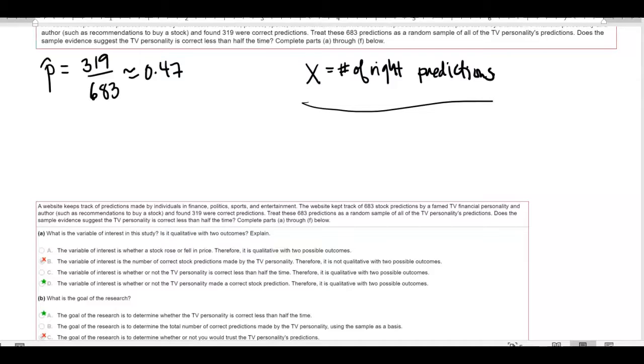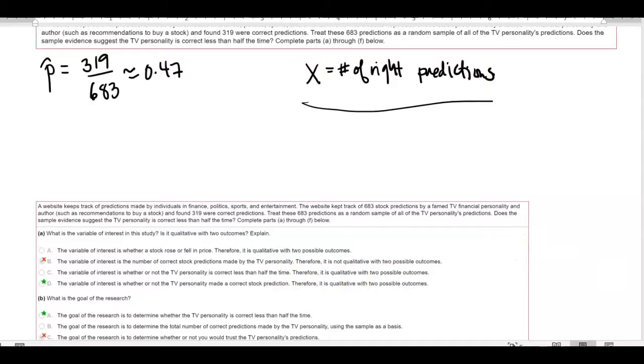I look at the prediction. If it's right, I count it. So my variable of interest is whether or not the TV personality made a correct stock prediction. If I asked you, was it correct? You'd say yes or no. So the answer is qualitative, and there are two outcomes because either he was right or he was wrong, right?